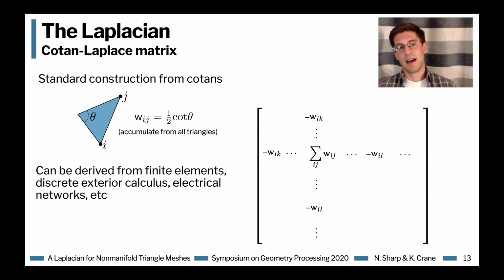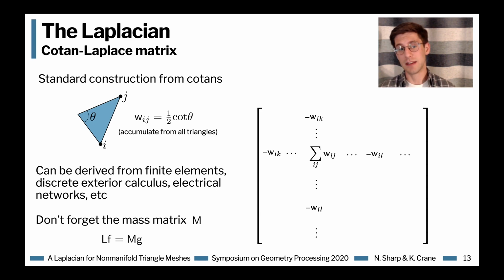You can derive this via finite elements, with discrete exterior calculus, even in the context of electrical networks, and so on and so forth. And I'd be remiss if I didn't mention that this is a weak Laplacian, so it gives integrated values, which means you need a mass matrix if you want to, for instance, go solve a Poisson system.